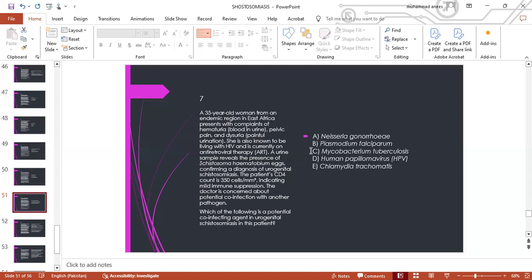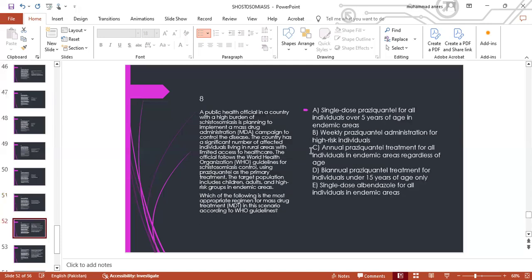A. Neisseria gonorrhoeae. B. Plasmodium falciparum. C. Mycobacterium tuberculosis. D. Human papillomavirus. E. Chlamydia trachomatis. So the correct answer is D.